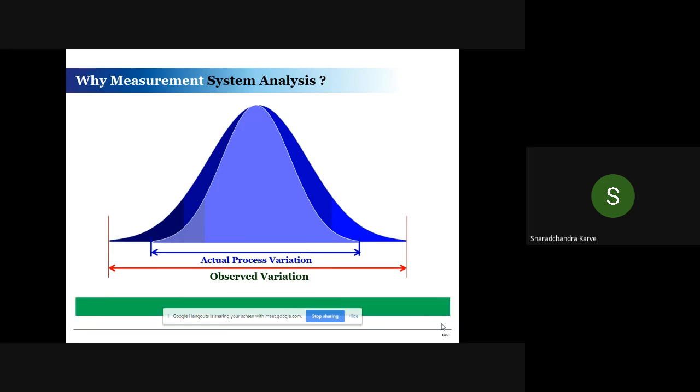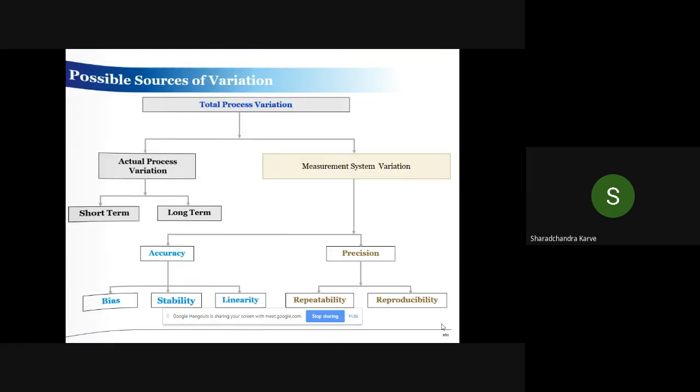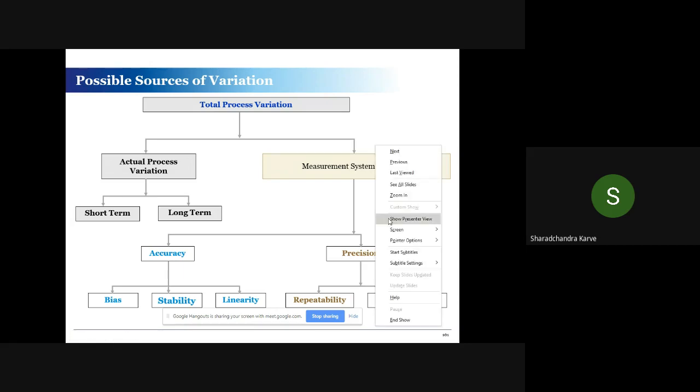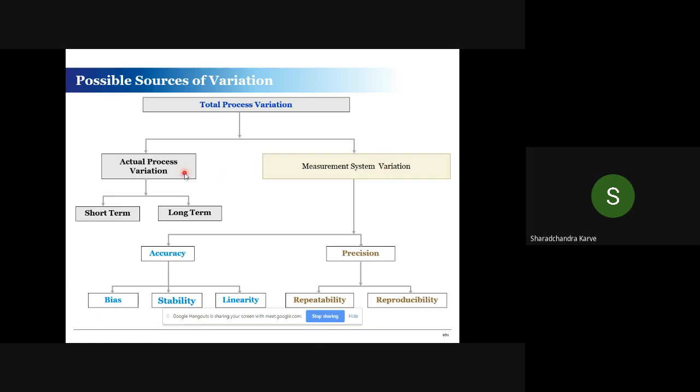If you look at this slide, it will be more clear. Out of the total variation, you have two parts. One is the actual process variation, while the other is the measurement system variation. The actual process variation is your concern, and you are going to improve it as a part of the Six Sigma methodology.